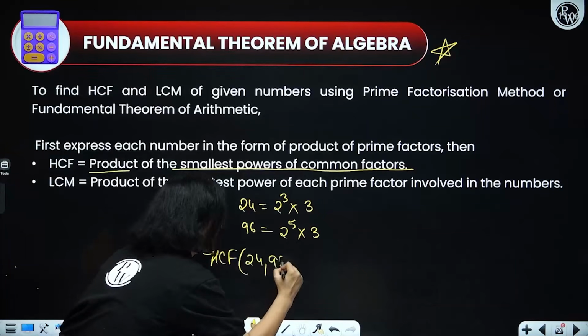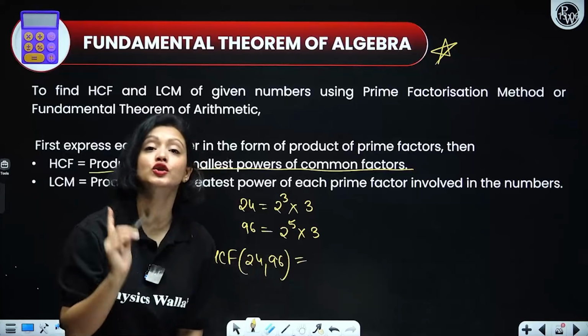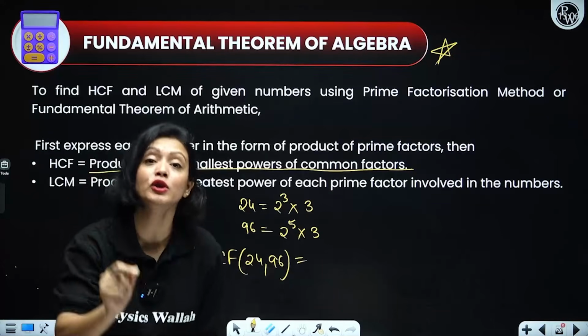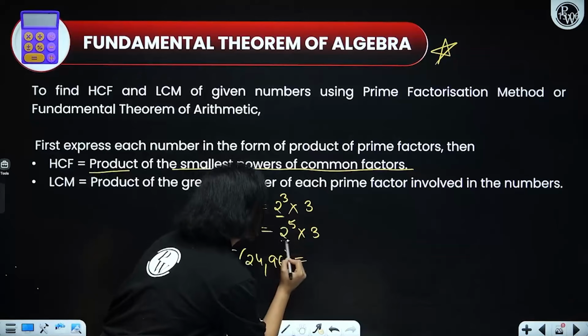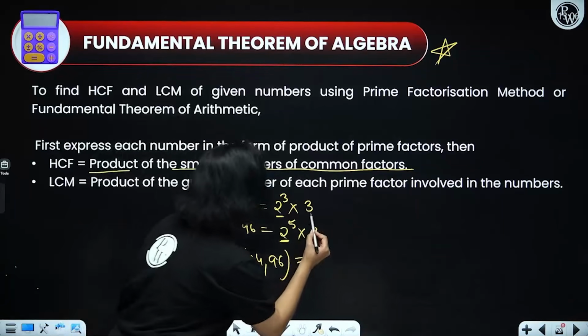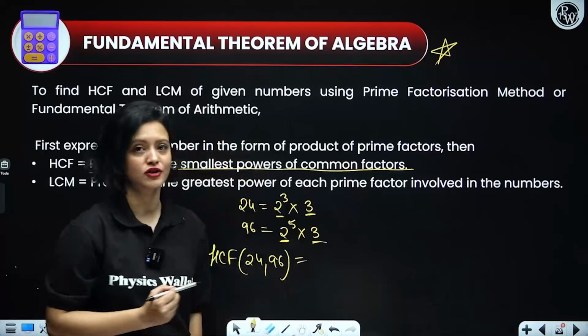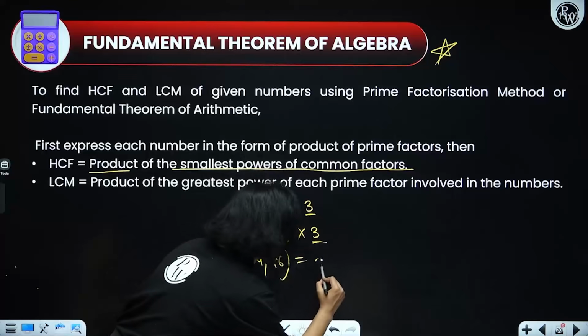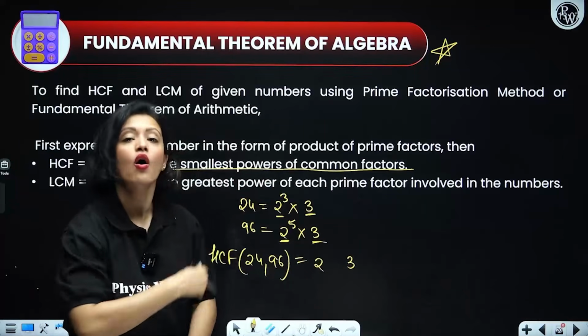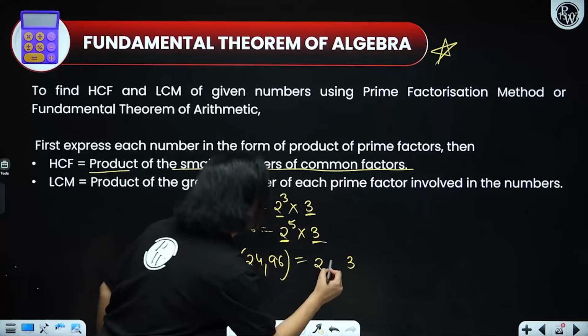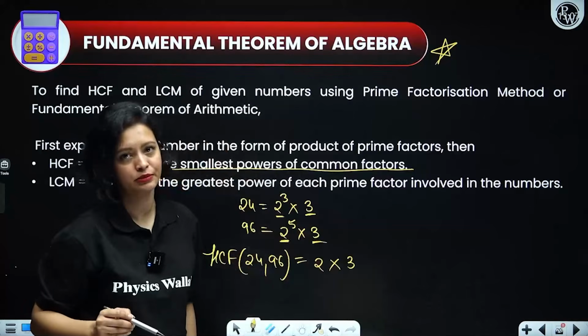First write down the primes that are common to both factorizations. Here 2 is coming in both, 3 also is coming in both. So write down the primes appearing in all the factorizations, and write a multiplication sign between them.